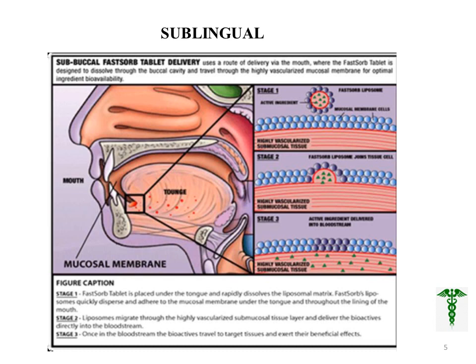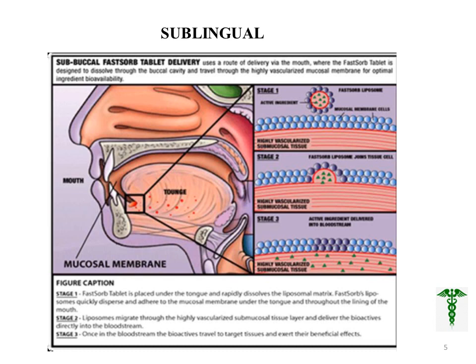The mechanism is that the FASO tablet is placed under the tongue and rapidly dissolves its liposomal matrix. These phospholiposomes quickly disperse and adhere to the mucosal membrane under the tongue and throughout the lining of the mouth.